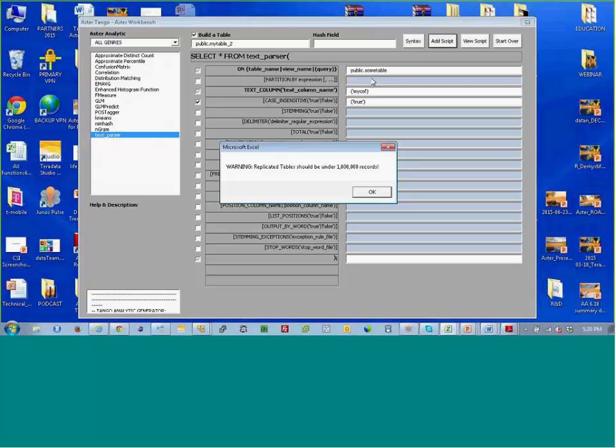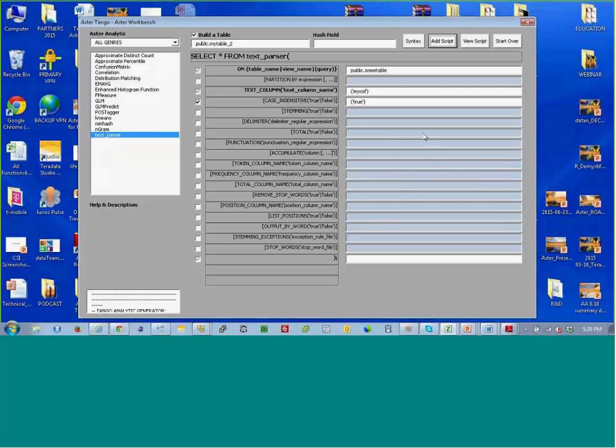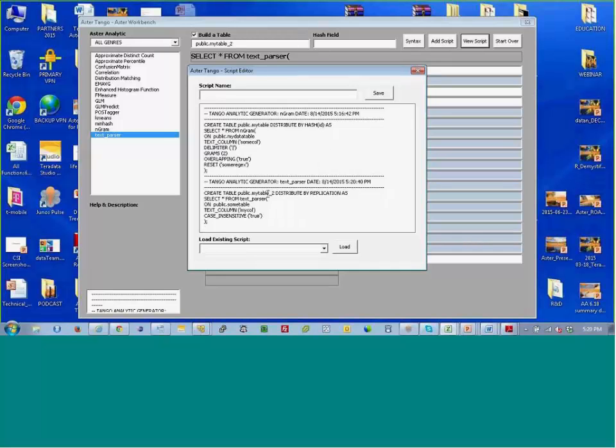You're probably going to have more than 1 million records, and what that replication table is going to do is create an instance of that table in every vWorker on the Aster platform, and that could be quite expensive and could take a long time. So we hit OK. It's OK. Just because we do a syntax check, or just because they build that replication table, I'm not going to stop them from doing that. So I come back here to view script, and bam, there's my next text parser.